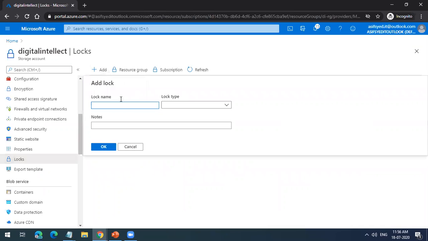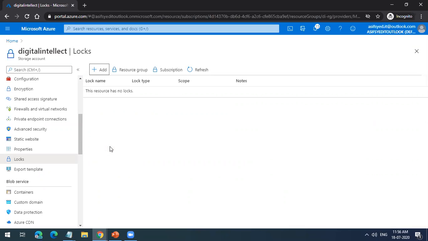Now I'll add a lock. Now you see I have read only and delete. I'll say delete. I'll name it anything, delete lock. You can name anything, and I click OK. So now this lock is assigned.